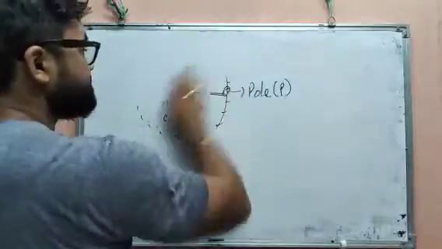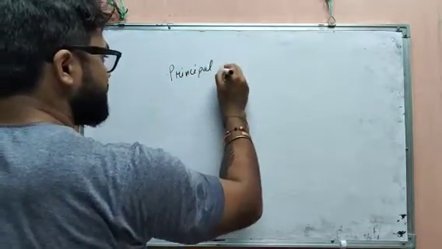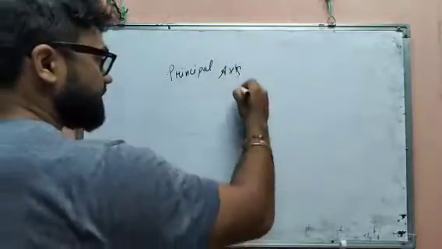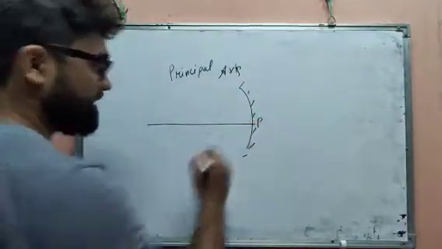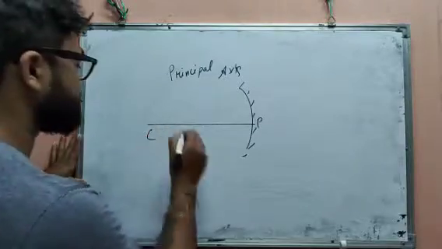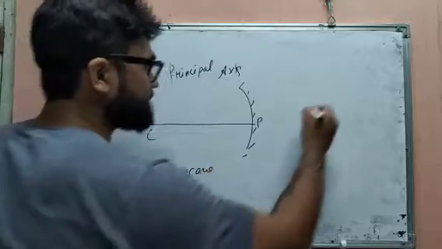Now we have next the principal axis. The principal axis is what? The imaginary line which passes through the center of curvature, whether it is concave or convex.